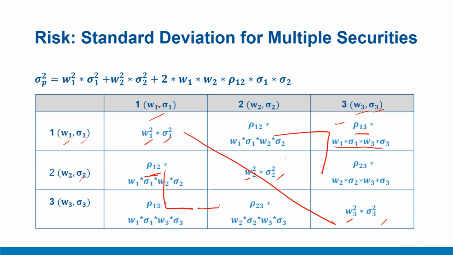Each of these non-diagonal boxes will include a correlation term, because here we are combining the variance of two different securities, unlike diagonal terms where we have the same security and the variance term was computed.